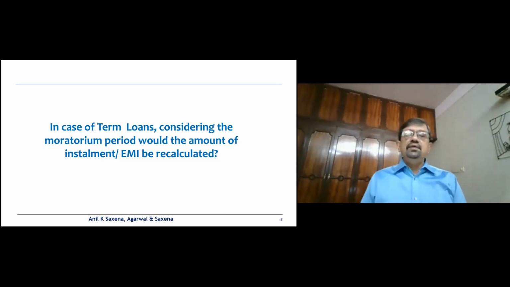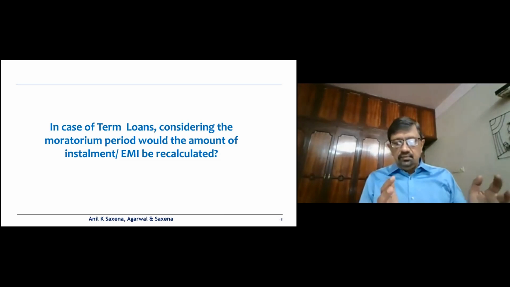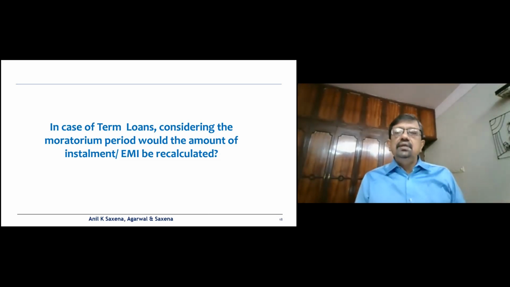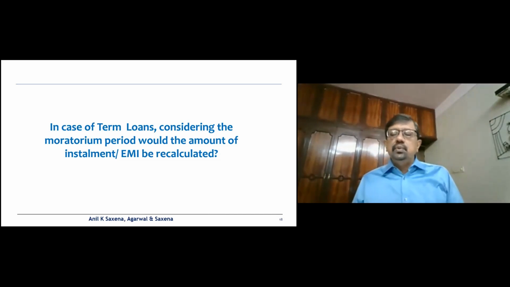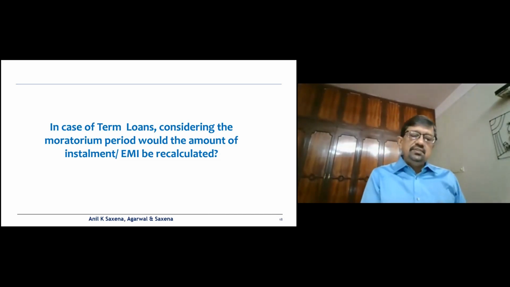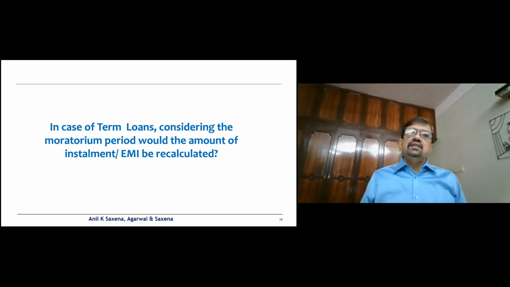So effectively, you'll have to shift the tenor based on the moratorium period. If the tenor was, let's say, 12 years, then you increase the tenor by another 6 months, and make adjustments in the EMIs or the installments payable.